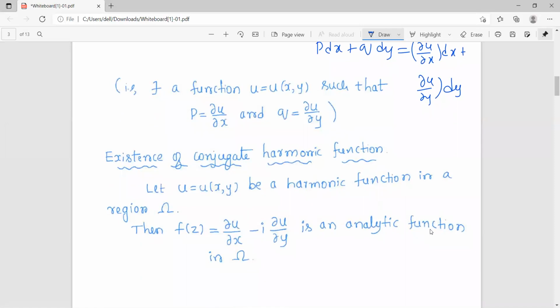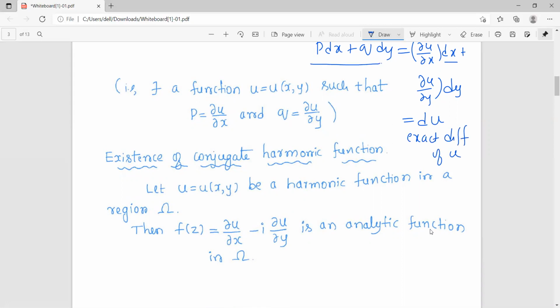So what happens if such a function exists? Then dou u by dou x dx plus dou u by dou y dy is written as du, which is called the exact differential of u.